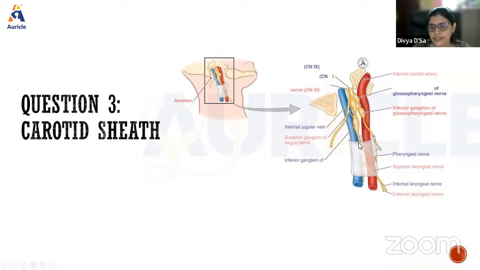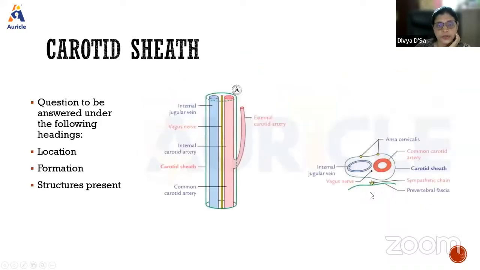It is formed anteriorly by the pretracheal and posteriorly by the prevertebral layers of the cervical fascia. It encloses the carotid artery and its branches, the vagus nerve, as well as the internal jugular vein.